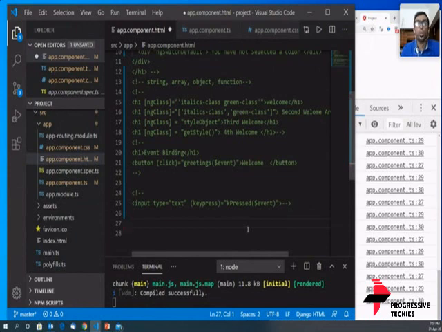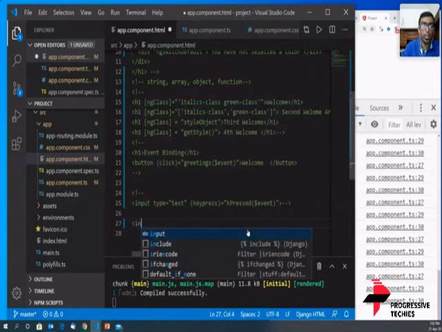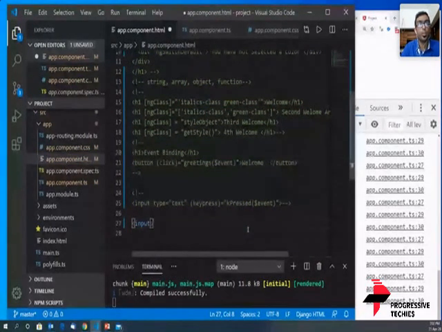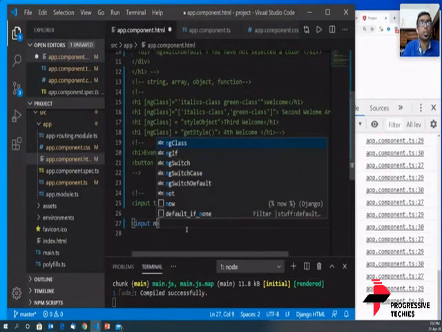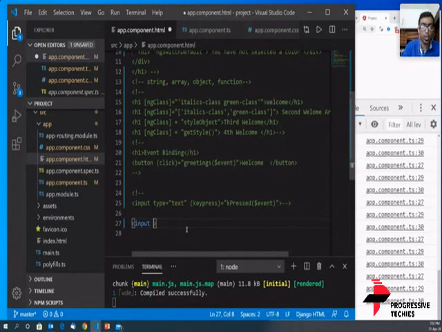So what is two-way binding? Now, again, we should have an input box. Okay, so we have an input, and what we're going to use is Angular's two-way binding, ngModel.